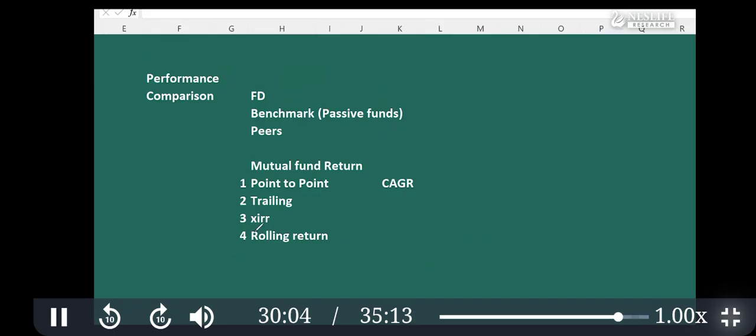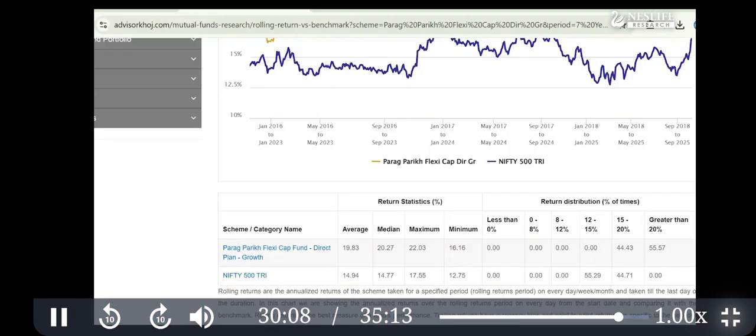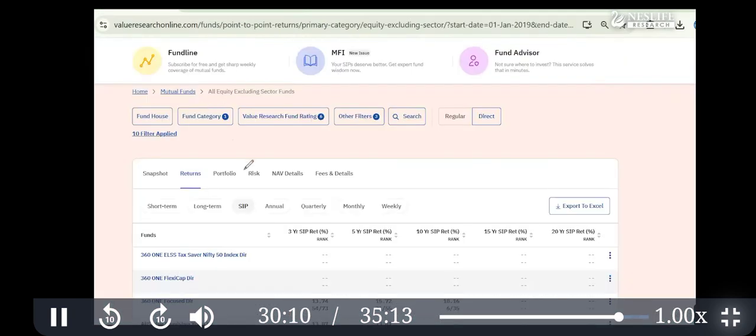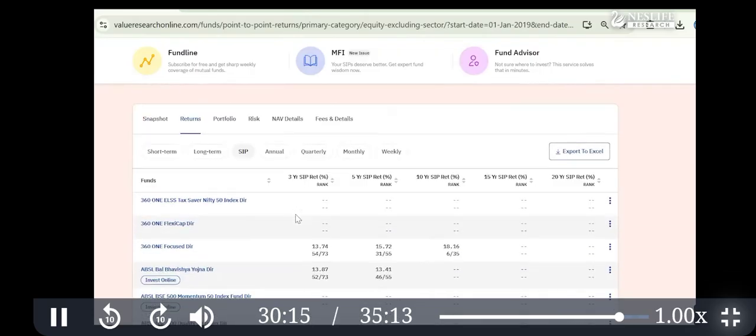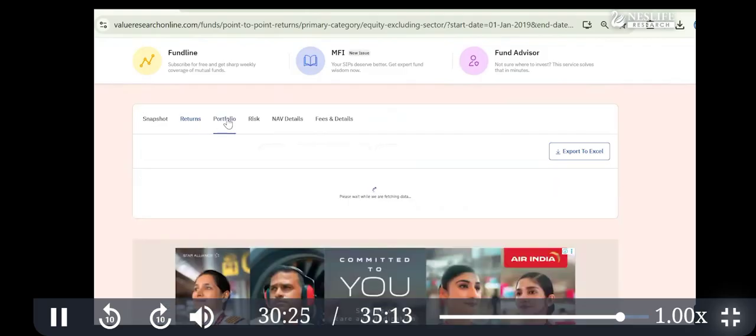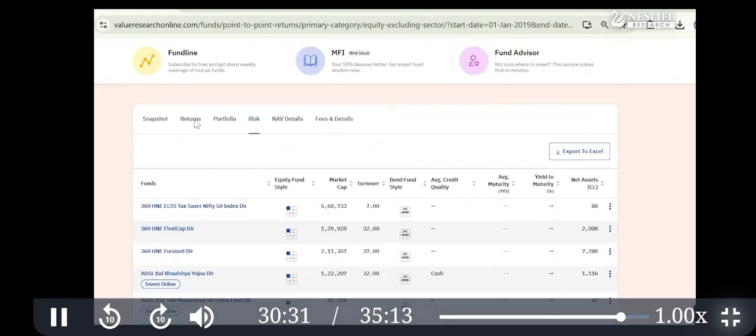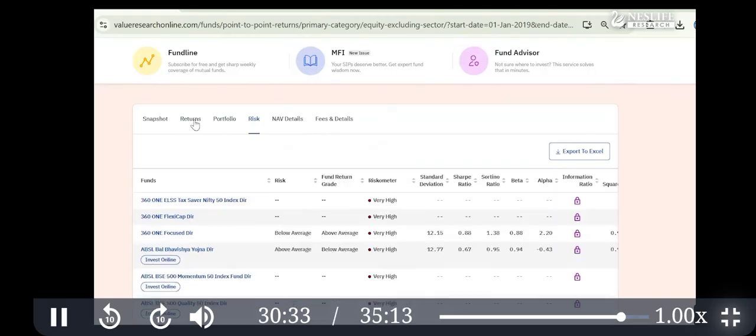Okay. So here we completed most of the parameters on the Value Research. Okay, these are necessary for selecting active mutual funds. So now you search yourself and find it out. We have selected portfolio, risk, fees, other details, and do the comparison. Where is your mutual fund standing?